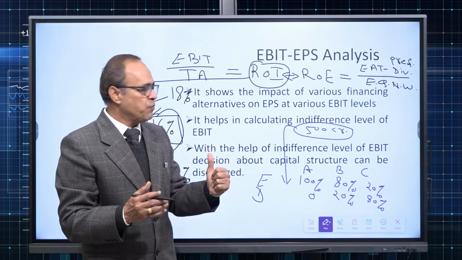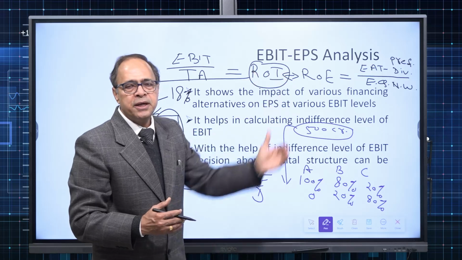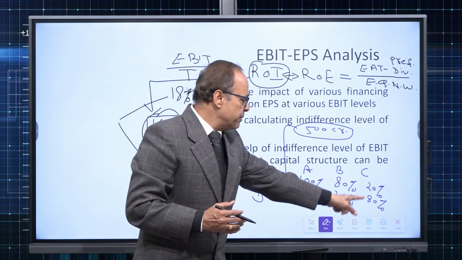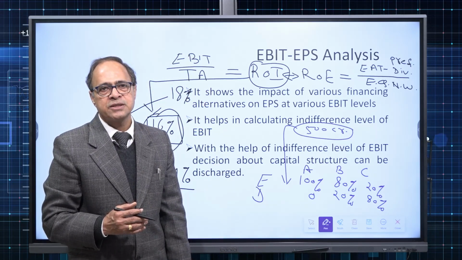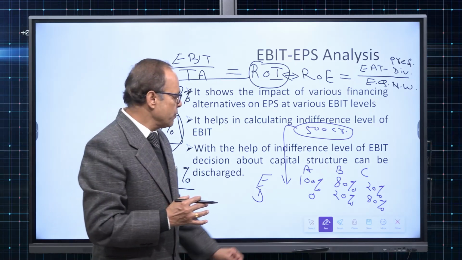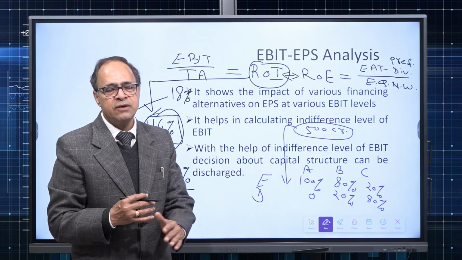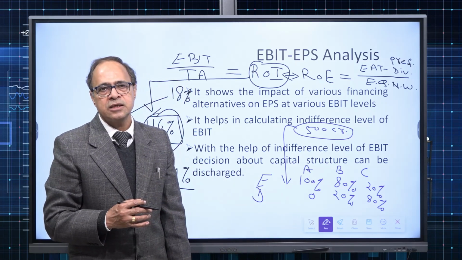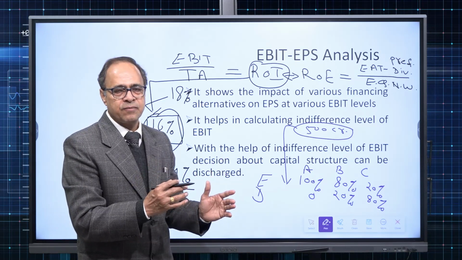But as explained, if in future the company thinks that it can have operating profit of more than 500 crore, then definitely the leveraged capital structure will have the highest amount of EPS. On the other hand, if the company thinks that it can earn only less than 500 crore, then the unleveraged capital structure will have the highest amount of EPS. That is EBIT EPS analysis.